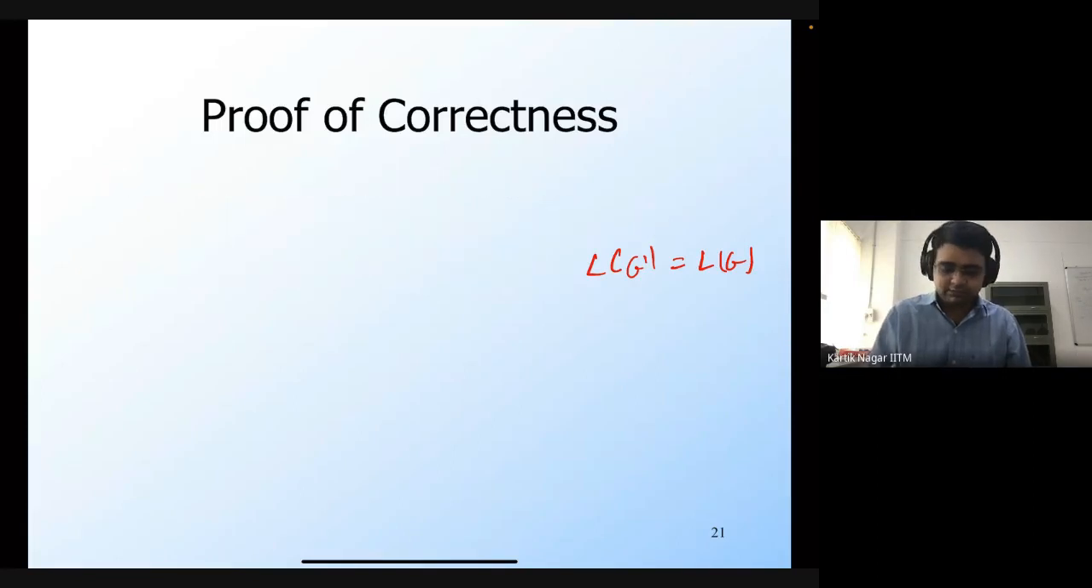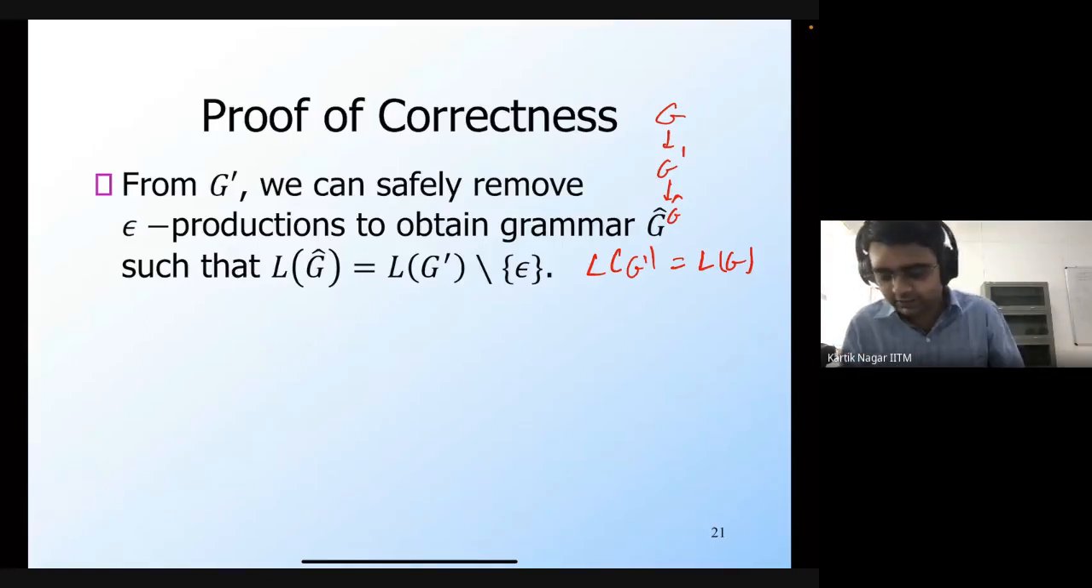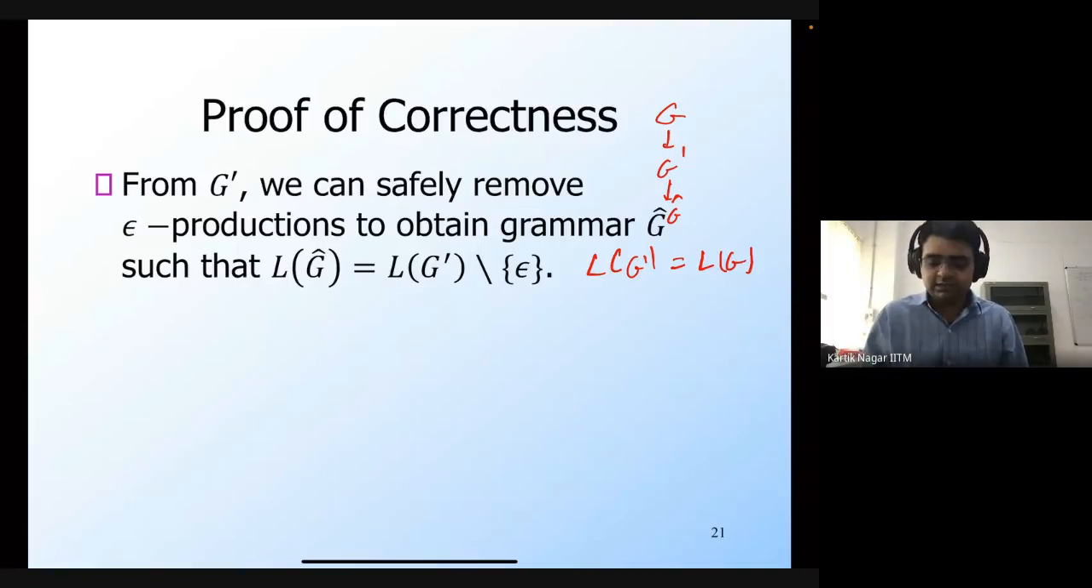So once again, G is the original grammar. G prime is the new grammar which contains more productions, but it doesn't remove any productions. And then G hat is the grammar that's obtained by removing only the epsilon productions from G prime. We have seen that the language of G is equal to the language of G prime, and we will now show that the language of G hat is equal to the language of G prime minus epsilon. So that will prove that the language of G hat is equal to the language of G minus epsilon.